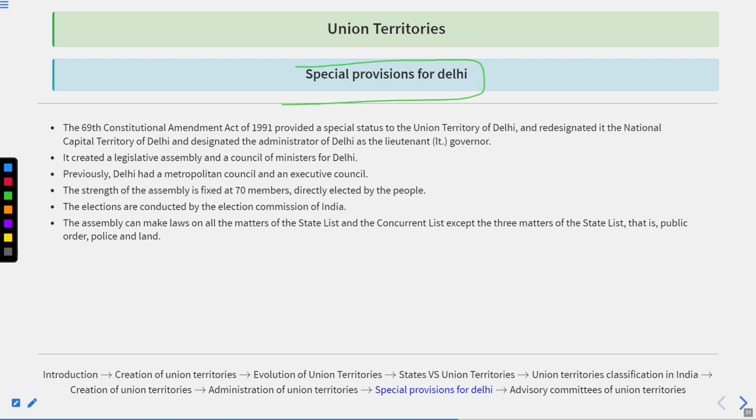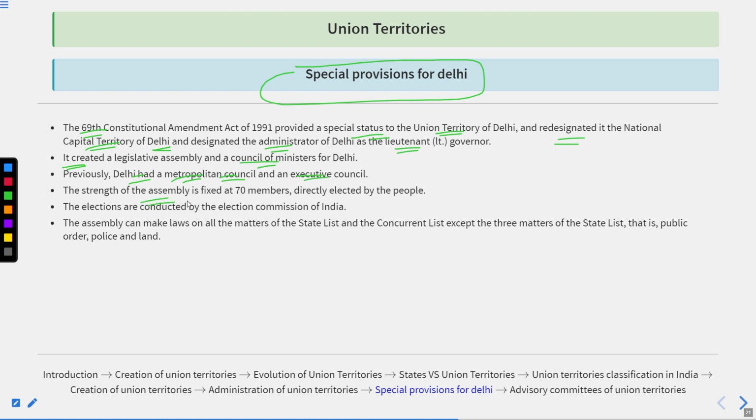Now we have special provisions for Delhi. The 69th Constitutional Amendment Act of 1991 provided a special status to the Union Territory of Delhi and redesignated it as the National Capital Territory of Delhi, and designated the administrator as the Lieutenant Governor. It created a Legislative Assembly and a Council of Ministers. Previously, Delhi had the Metropolitan Council and the Executive Council.